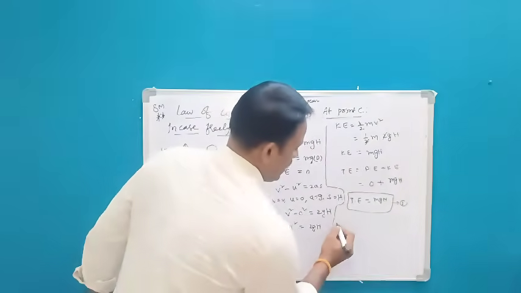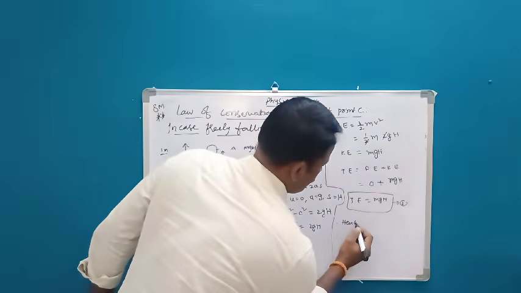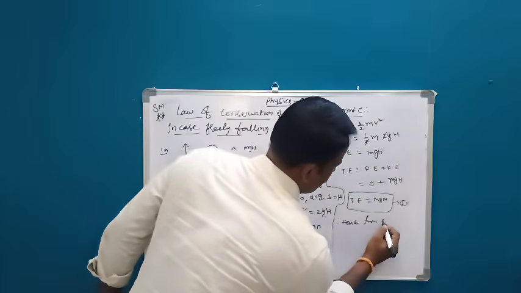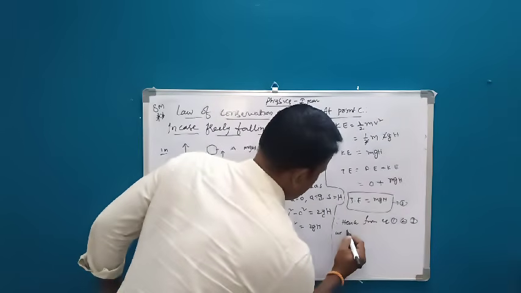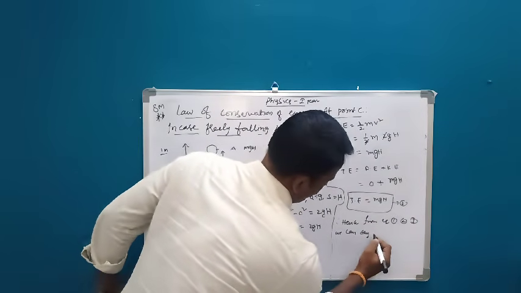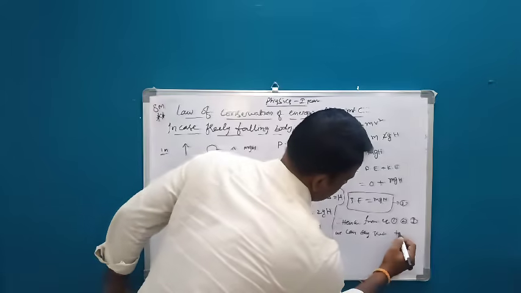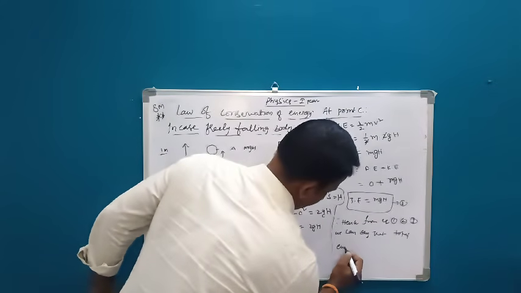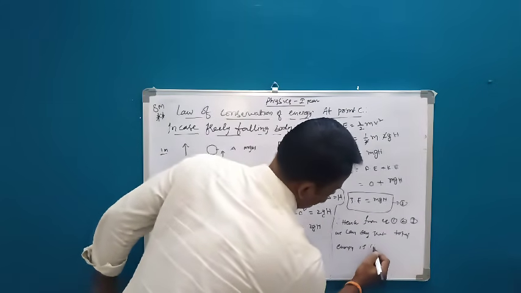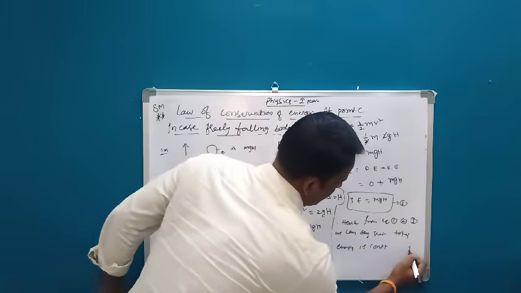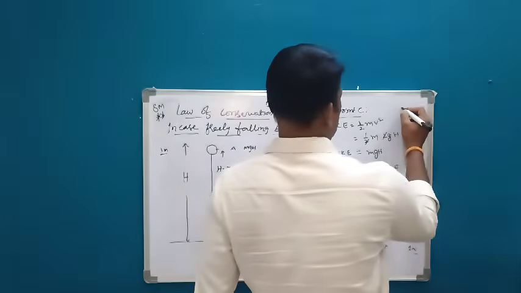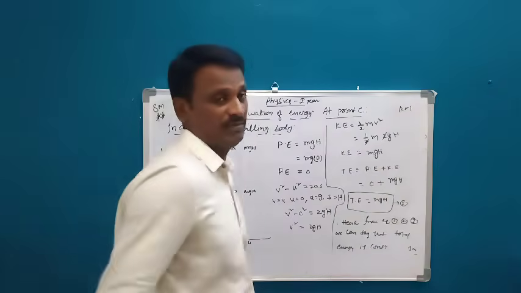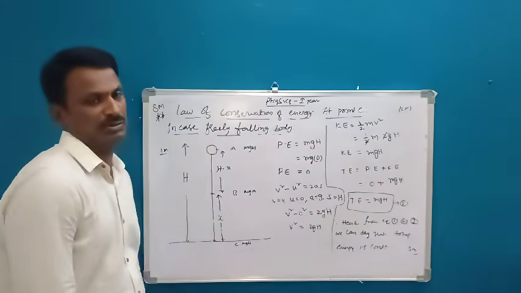In this way, hence, from equations 1, 2, 3, we can say that total energy is constant. For this, you will get 1 mark. Okay, so this is of 2 marks. If there is no problem, if there is a problem, you will get only 1 mark.